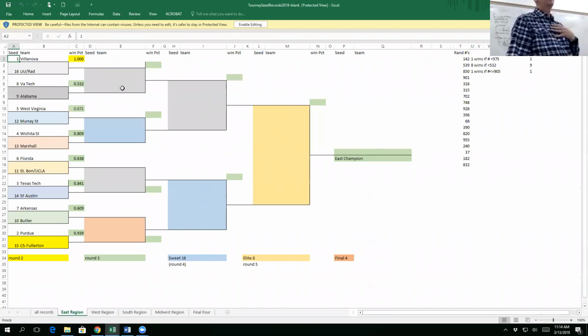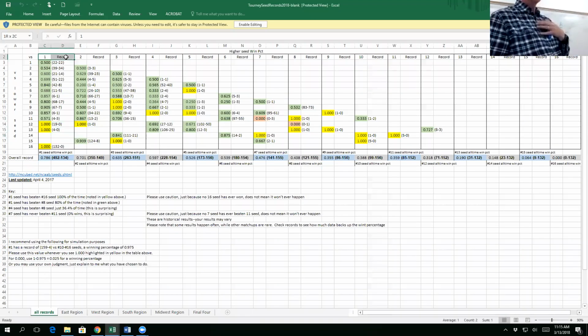I'm almost 100% guaranteed that Villanova will beat either LIU or Radford, whoever they play. The 8-9 game is going to be a toss-up. Now, the number 1 seed has beaten the 16 seed 132 times in a row. The 16 seed has never beaten a 1 seed. The 2 seed versus the 15 seed, the 2 seed has won 124 times, but they've lost 8. So they've won almost 94% of the time.